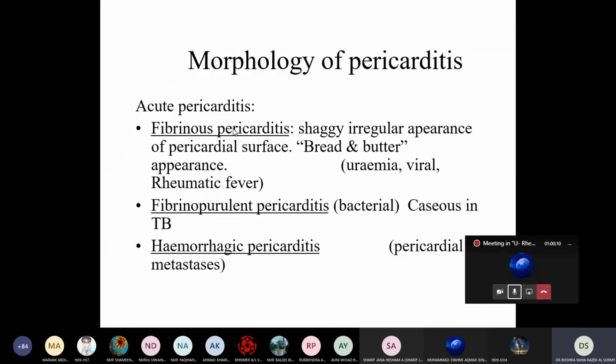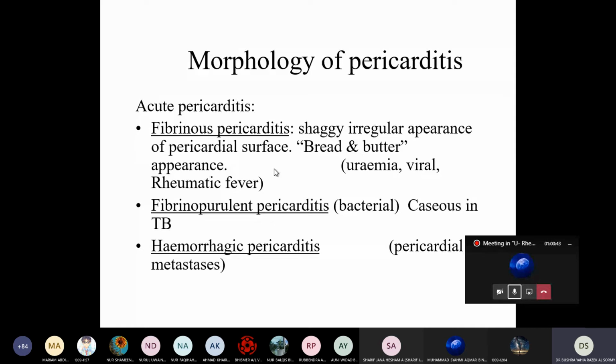So what is the morphology? We have acute pericarditis, we have fibrinous pericarditis. We call it a shaggy irregular appearance of the pericardial surface, like bread and butter, because of what? Because of fibrin deposition. If you have butter on the bread and you remove the two pieces of bread, you can see the butter is sticky. It's the same as fibrinous, so we call it bread and butter.